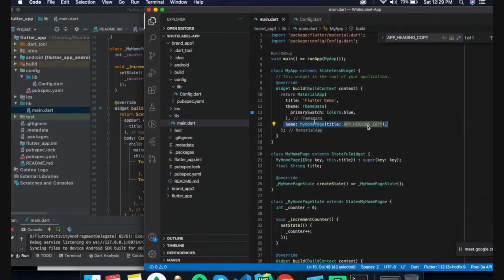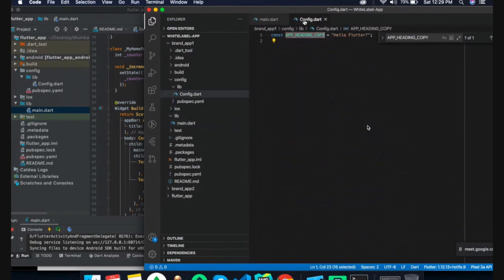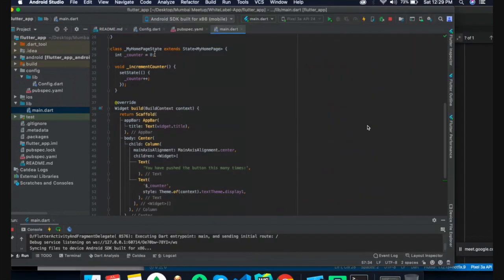You can see I have used the title as app heading from the copy, coming from app heading, Hello Flutter. If I don't change it and add any name here, then it displays the default Flutter app name here.